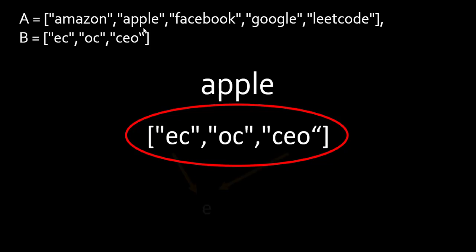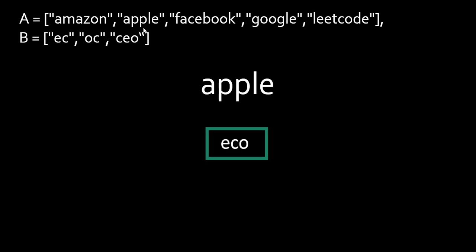So in these strings we see that E is present a maximum of 1 time, so we put E once. Then we see that C is present a maximum of 1 time in every word, so we put C. And then we have O, which is also present a maximum of 1 time, so we put O. So we get a word which is ECO. This is the resultant word formed by the strings present in array B. And now we need to just compare the strings present in A with this word and give the result.